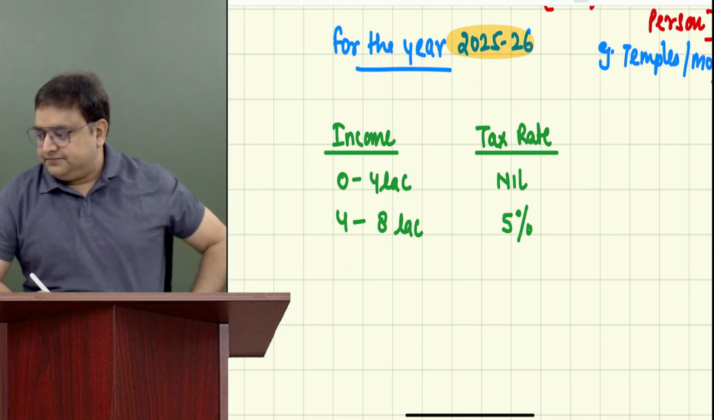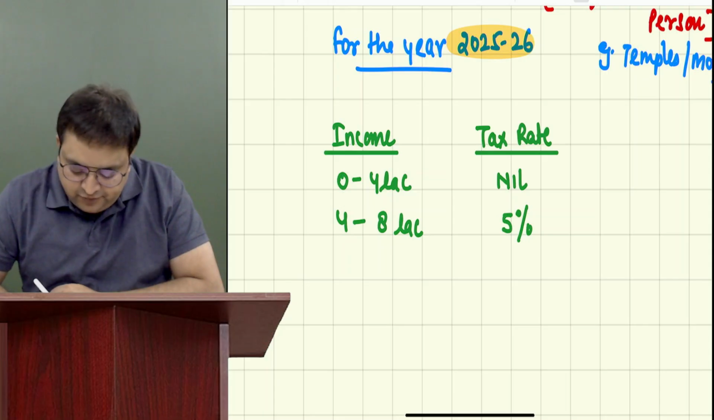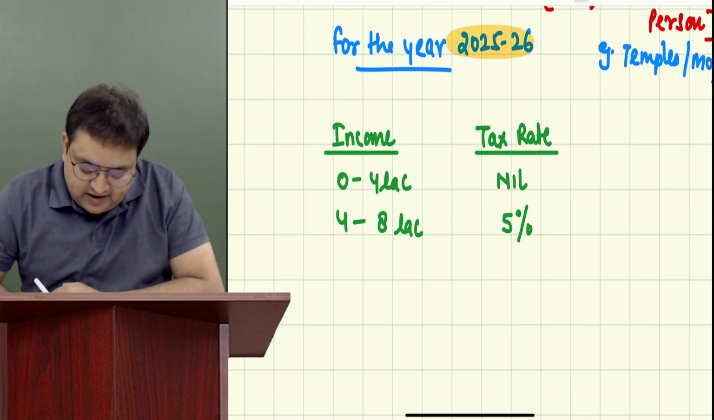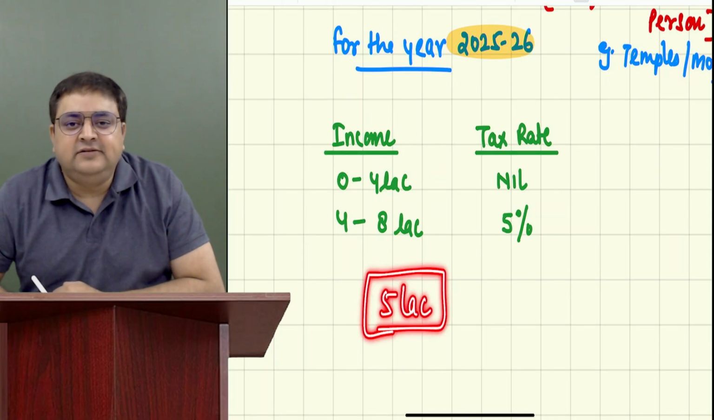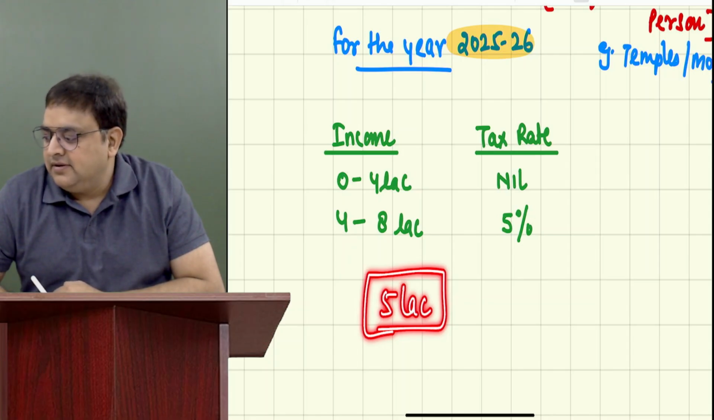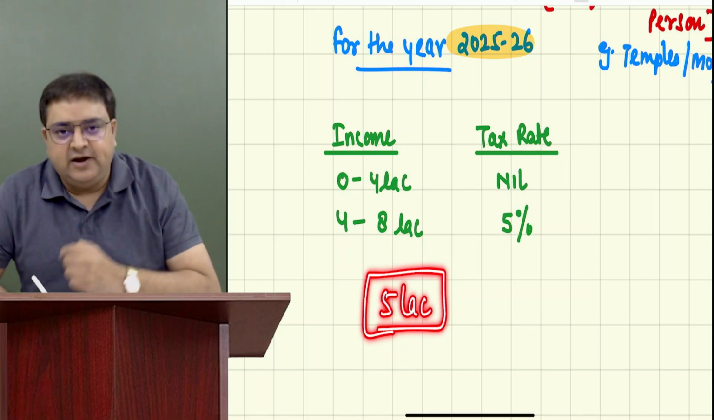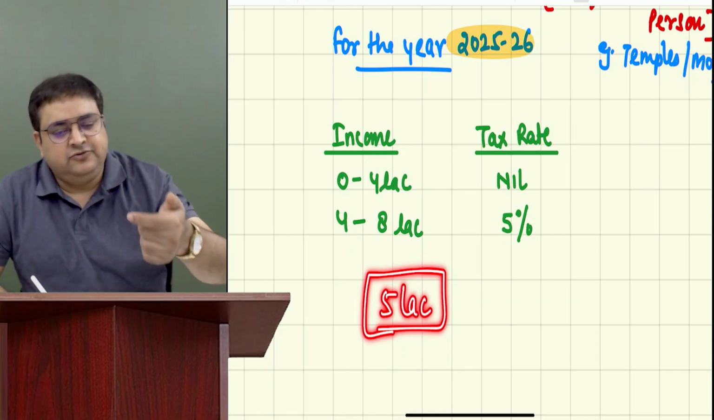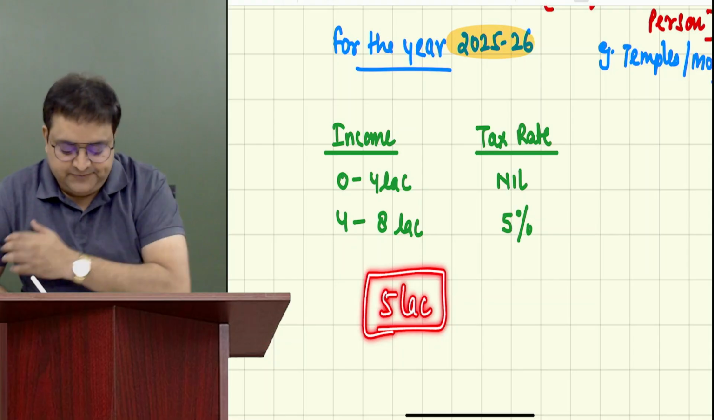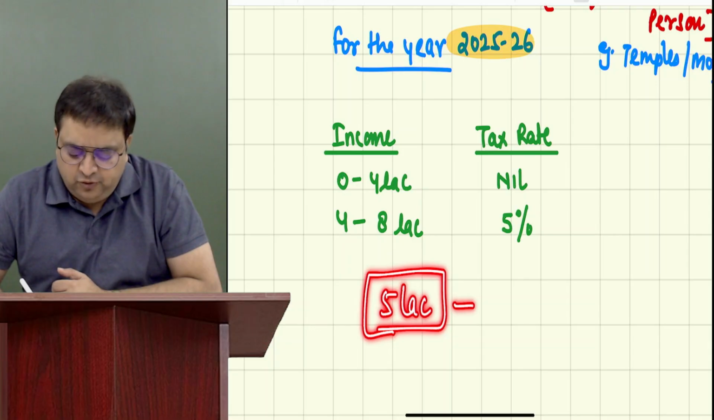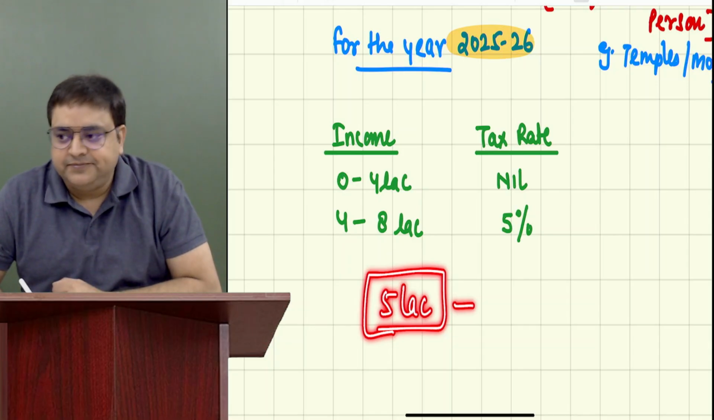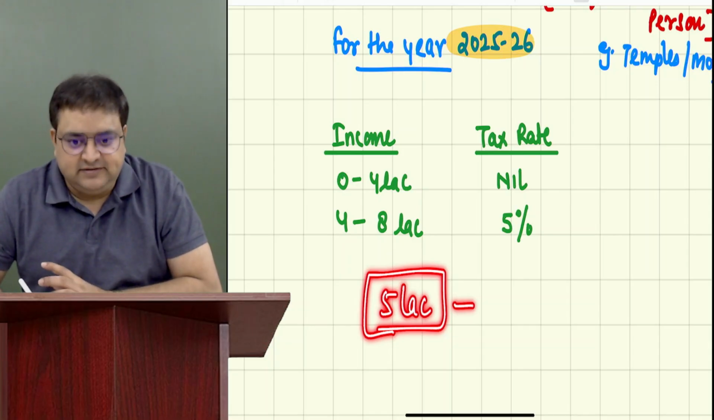Let's say Surya is earning, let's say in this year he earned 5 lakh rupees. First of all, tell me, Surya is a company, partnership firm, or individual? Individual. Okay. So we are doing calculation for individual assessee. So Surya is earning income of 5 lakh rupees. Is there no tax or there will be taxes? There will be taxes, right?